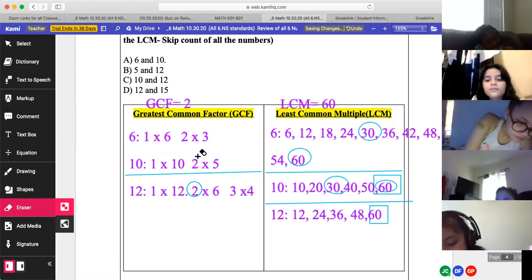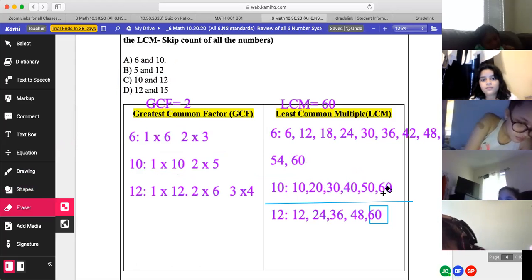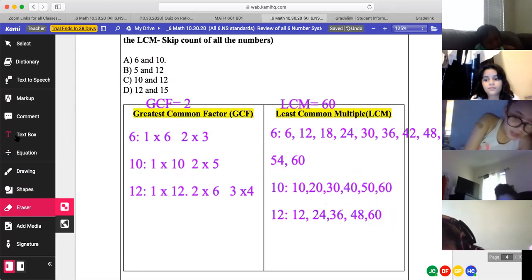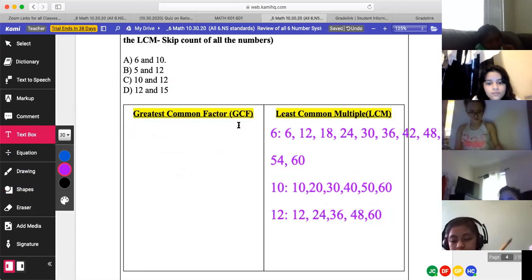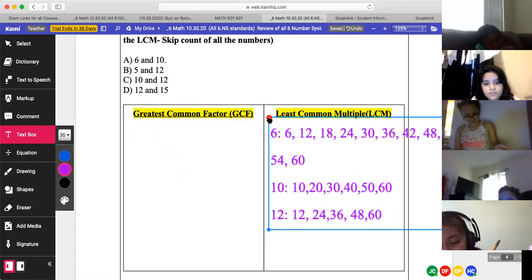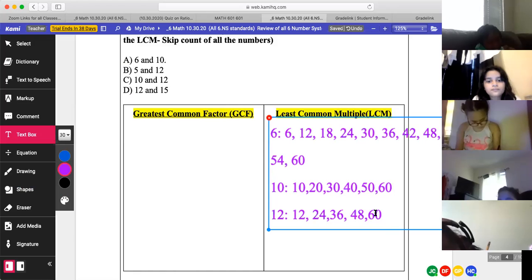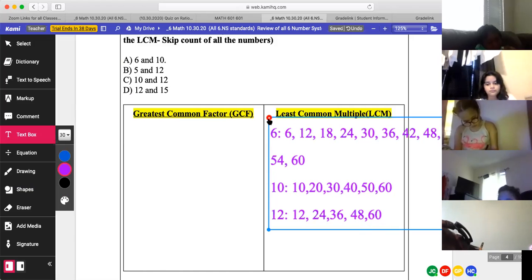Very tricky. And I just want to reiterate, yes, you can find common ones, guys, but you have to make sure that you're answering the correct question. The least common multiple between 6 and 10 is 30. It's not 60. So when we do it again, between 10 and 12, we notice that the least common multiple of the two is 60, and the greatest common factor of those two is 2, giving us the result of answer C, 10 and 12.